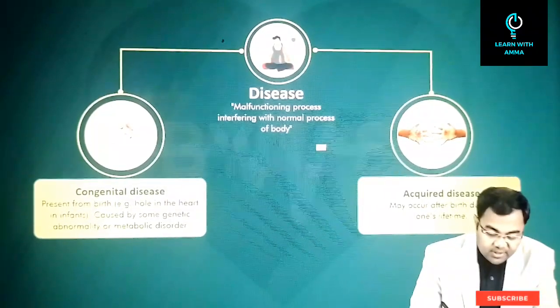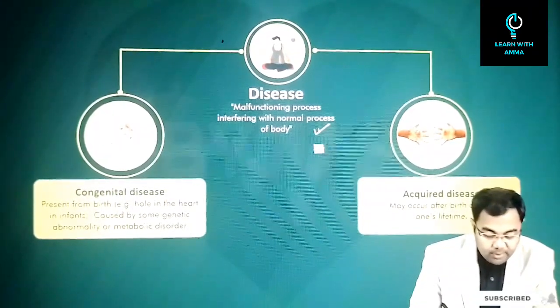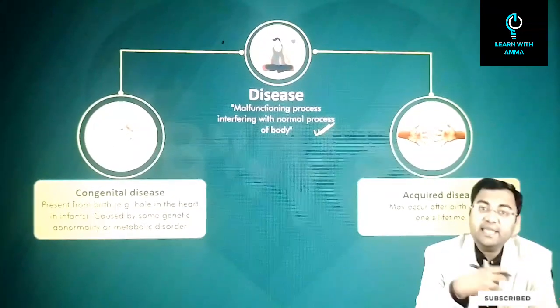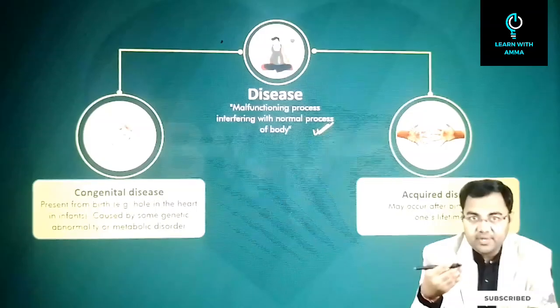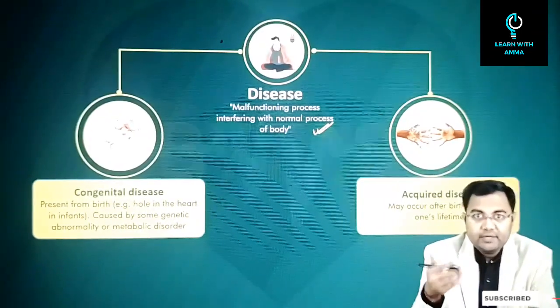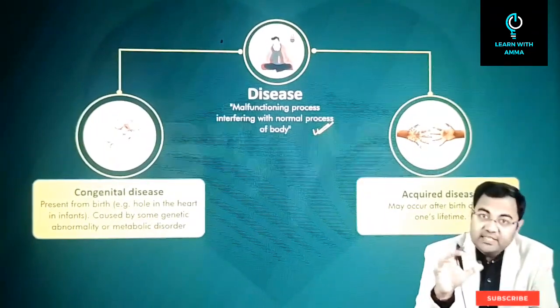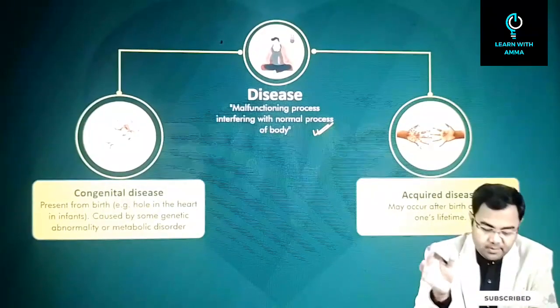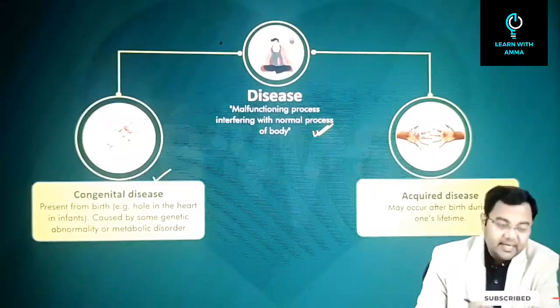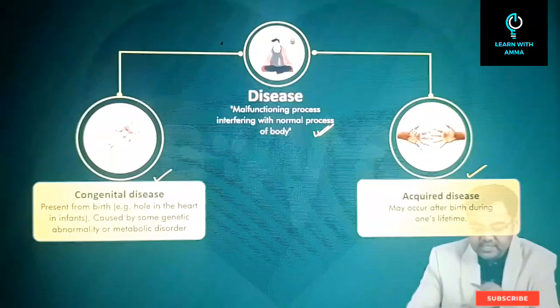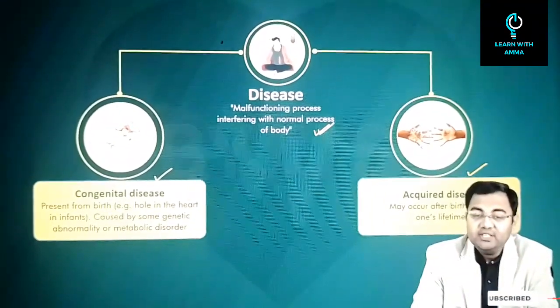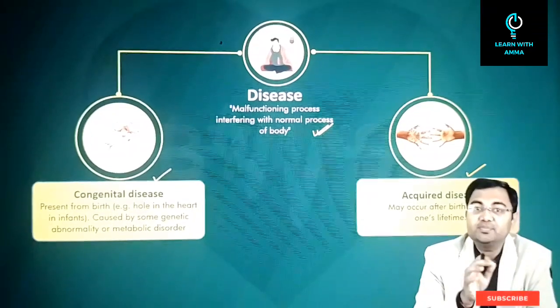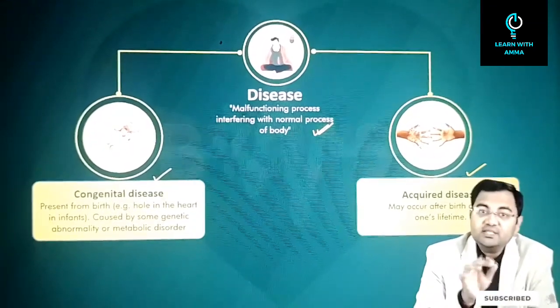Disease is a malfunctioning process interfering with the normal process of the body. That is, any malfunctioning which is not letting the body behave or function normally will be called a disease. Now in general, there are two types of diseases. One which is called a congenital disease and the other one which is called an acquired disease. What is the meaning of congenital disease? Congenital disease is any disease that is present in an individual since birth.